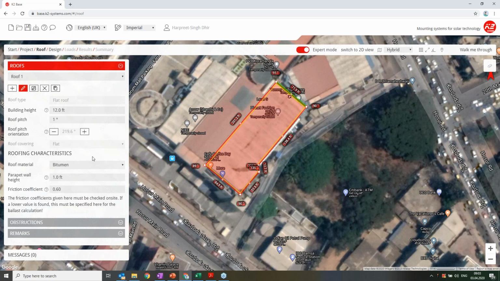What I've done is I have first moved to the project, and I have defined the project, entered the locations. If I don't know the locations, I can just simply scroll down based on the Google Maps and then select the roof. Then I have gone to the roof. I defined the building height. I have defined the roof pitch. I have defined the orientation and material and so on. The basic information I put in, but I need to move to the design stage. So after doing this step, I will go to the design.